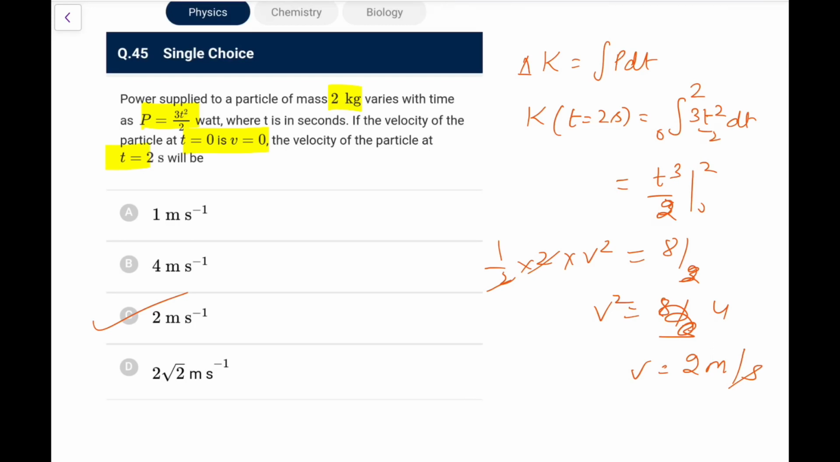So this was today's paper. I think this was one of the easier ones I have solved till now. You can check the analysis at the start. You must have seen by now.